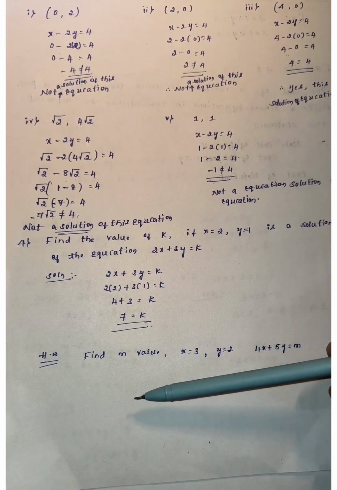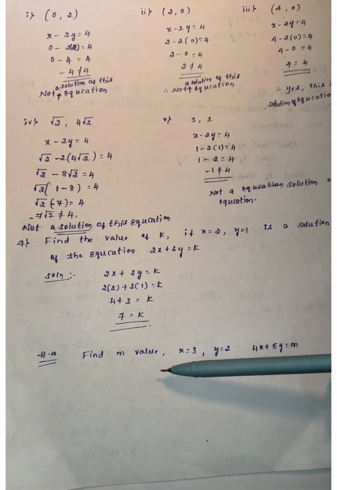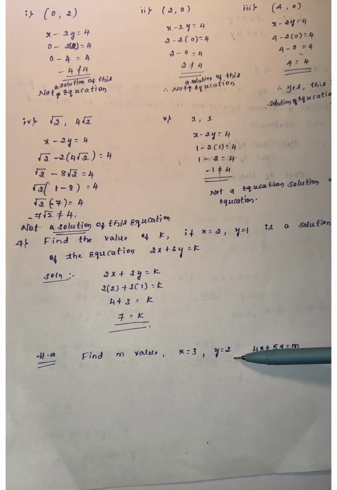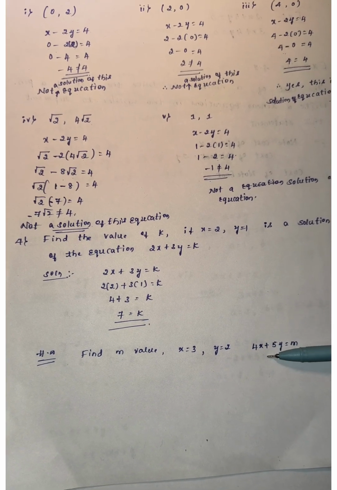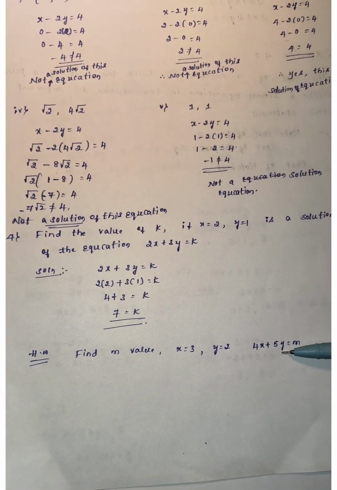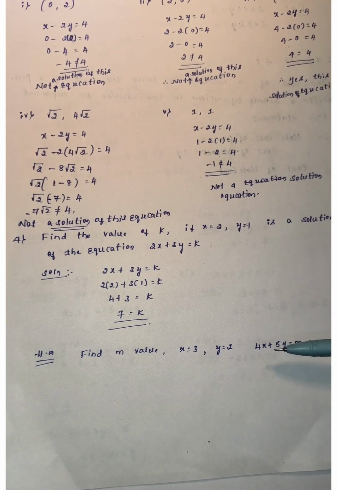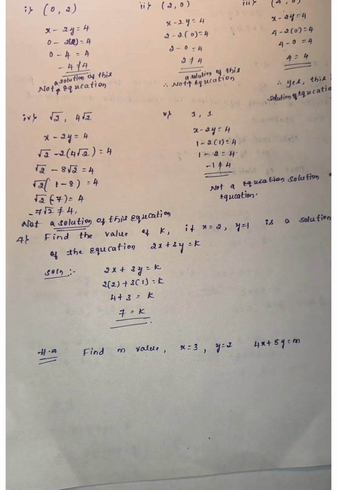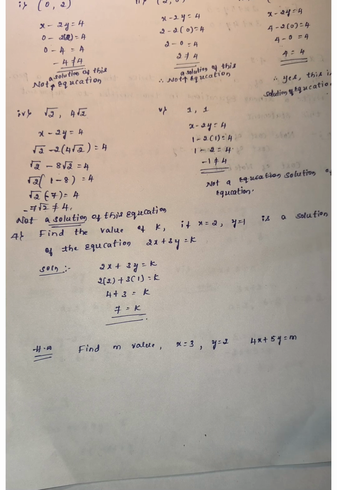One more problem: find the m value. X is equal to 3, y is equal to 2, and the equation is 4x plus 5y equals m. Post your answers in the comment box section.